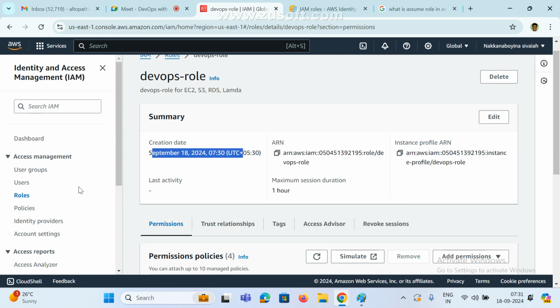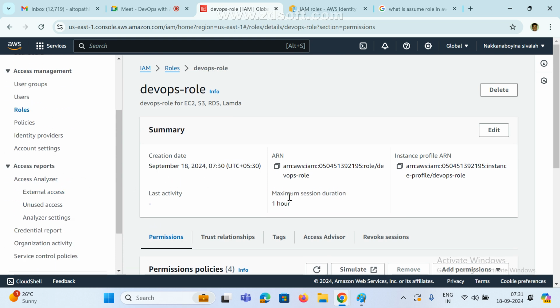Like this, we can create anything, and we need to install AWS, right? AWS CLI also.